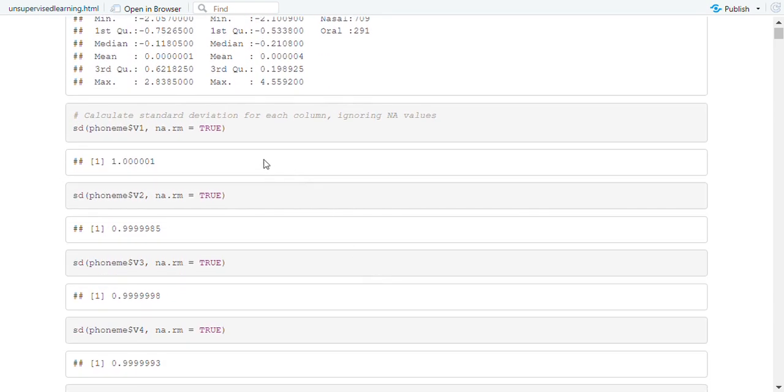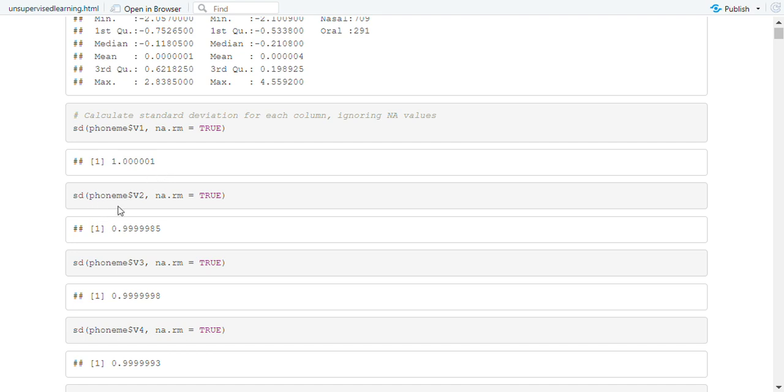Then we calculate the standard deviation for each column, ignoring not applicable values. SD of FoundMe at V1, comma, na.rm equal TRUE, and that gives almost 1.